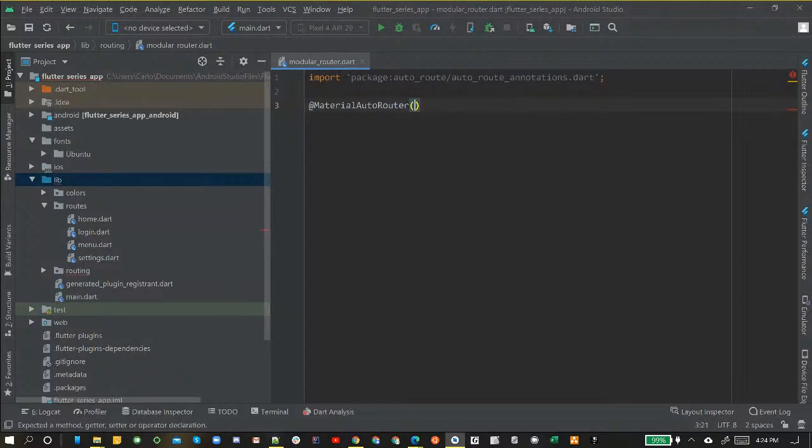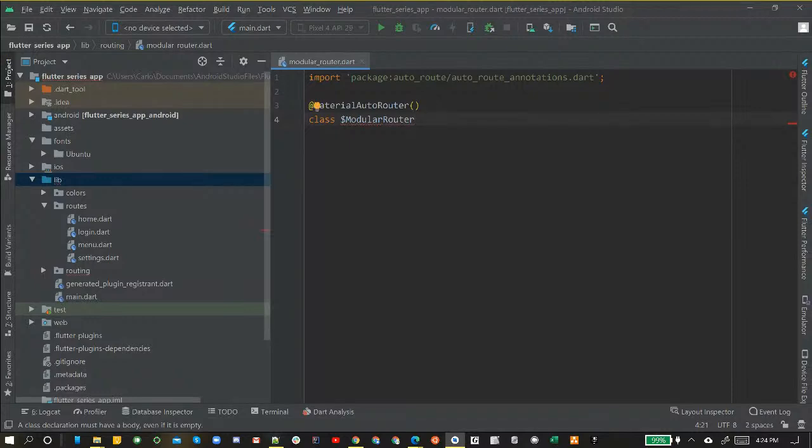And before we go into our MaterialAutoRouter annotation and specify our routes, we're just going to press enter after these parentheses and do our quick little class, because this is all we're going to have to do under here. We're just going to have to specify class, and we're going to call it the same as what we called our Dart file, modular router. The only difference is we're going to start it with a $ sign. That's just to signify to the code generator what we're going to do here. So we're going to type $, capital M, ModularRouter. Okay, just like that.